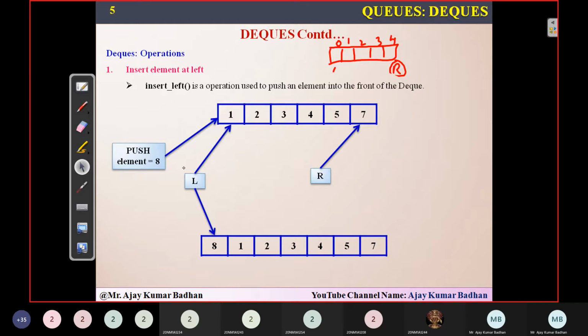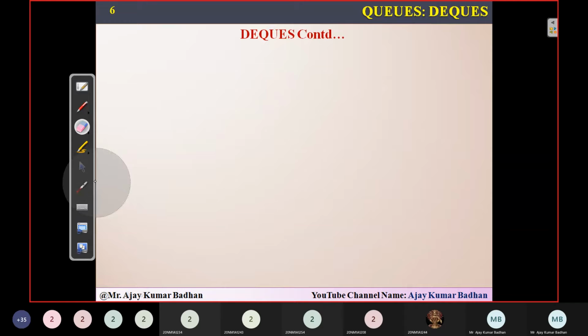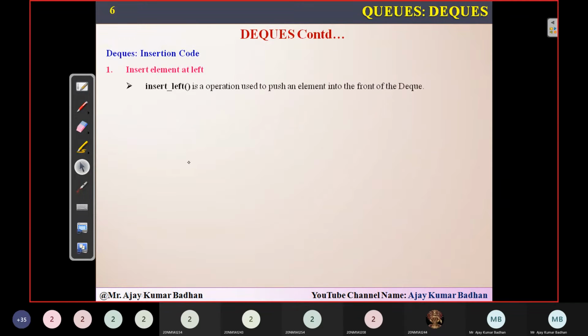So simply, if I want to push the element in the front, you can see it will be coming in front here, on the left hand side. So let's see the code for this. Now, inserting an element at the left.